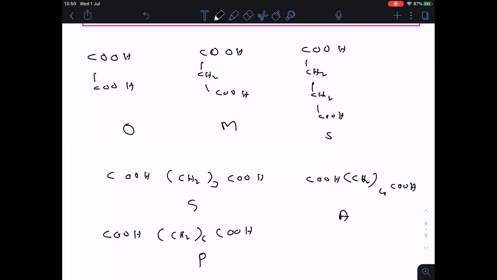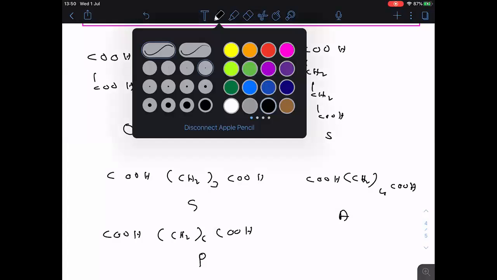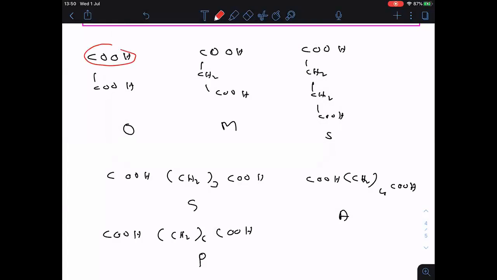So now you see, between two COOH groups the distance is increasing. Here between two COOH, the distance is very less. Between two COOH groups the distance is increasing. Then acidic strength, what happens? Decreases.